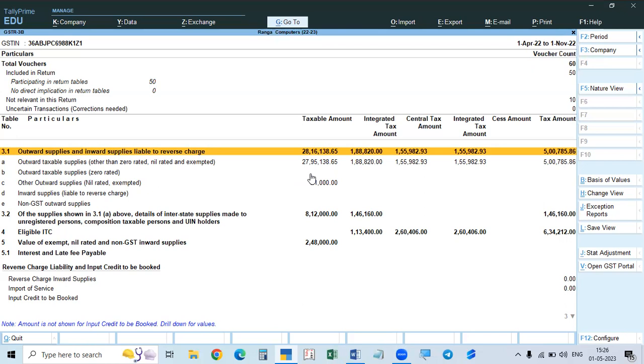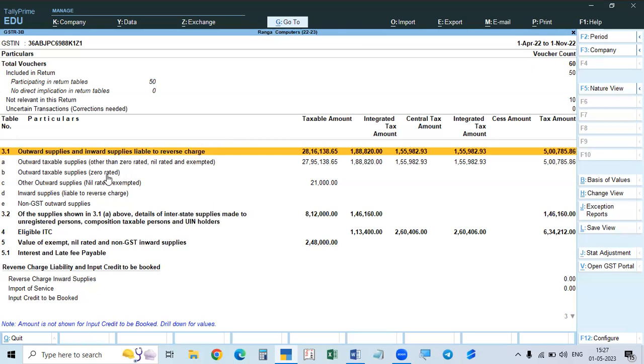And when they are supplying to SEZ units or exporting, sometimes you have to pay tax. If you have to pay tax, here it will show the amount and tax also. If there is no tax, it will show the amount only, but no tax. When they are exporting, there is one certificate called LUT, letter of undertaking or bond.